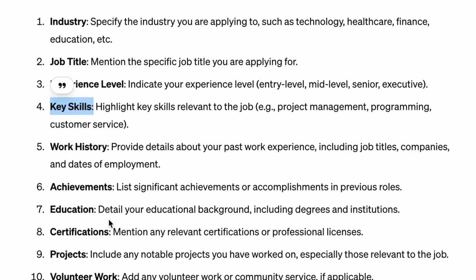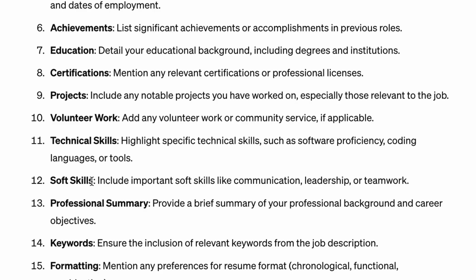These are all things you can add to your ChatGPT prompt and ask it to put more or less focus on any of these. Let's say you found soft skills, that you have really strong soft skills, and it's true about your particular background as an employee, and you want to emphasize that. Then you would tell ChatGPT, emphasize my soft skills, and tell it what soft skills to use. It gives you some examples: communication, leadership, and teamwork, but you might have a number of other soft skills like time management, and you would want to bring that forward so that the hiring manager can see that. And so that will be one of the pieces of context you would give ChatGPT.